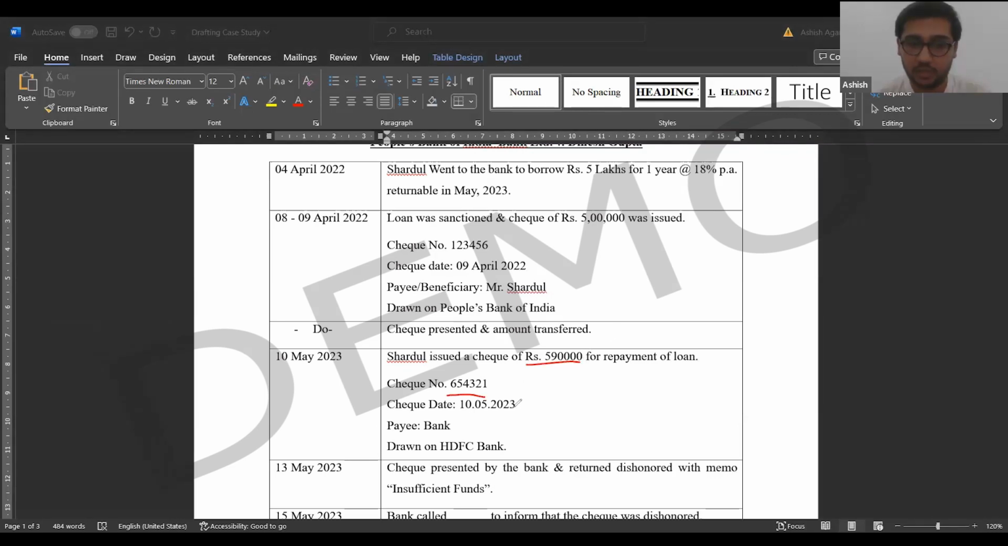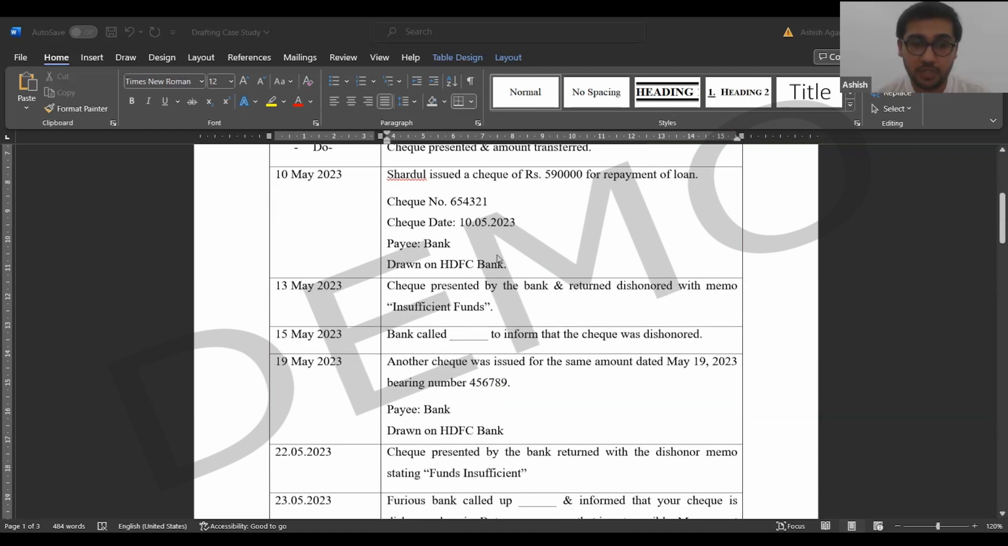Okay, we have all the details of the check. Now, this check was given to the People's Bank of India. The bank presented the check and the check was dishonored with a memo called insufficient funds.